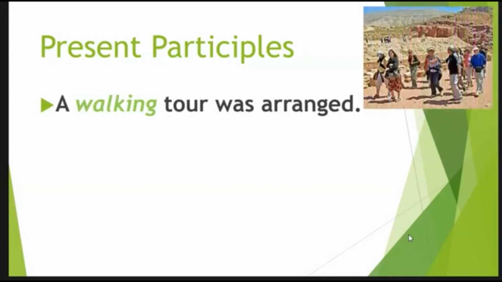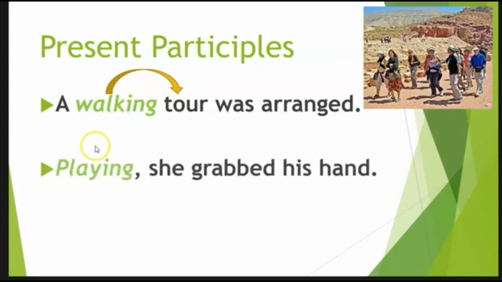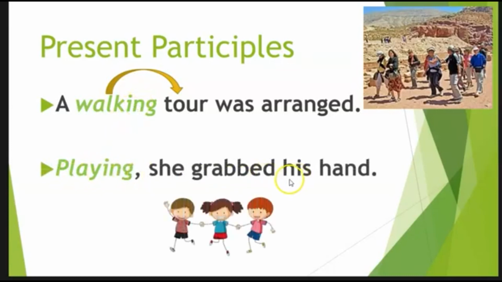A walking tour was arranged. Here, tour is the noun. Walking is modifying tour. It's acting as an adjective, even though it's the present participle of walk, meaning walk with an ing on the end. But it's being used as an adjective, not as a verb. Playing, she grabbed his hand. Again, she is your pronoun. Grabbed is the verb. Playing is modifying she. It is acting as an adjective, even though it is the present participle of play.